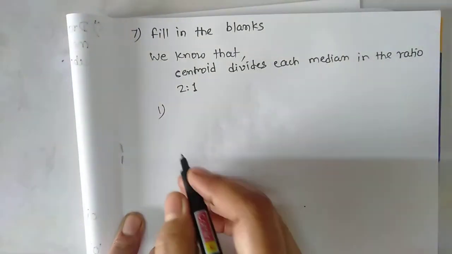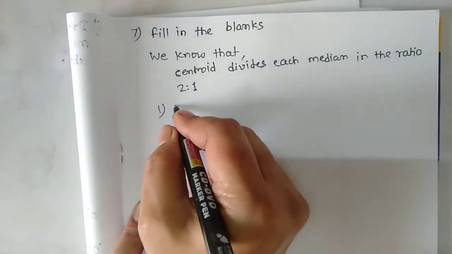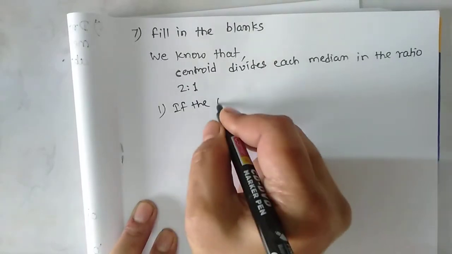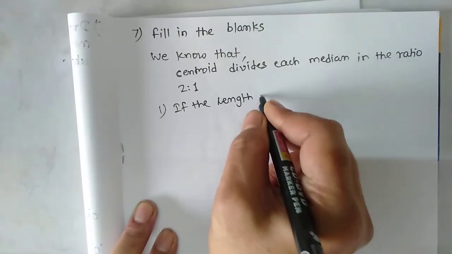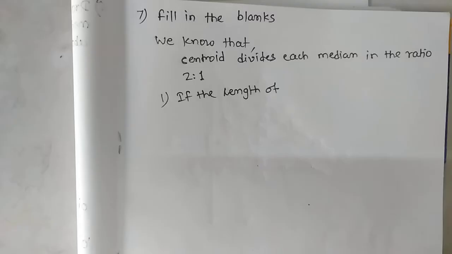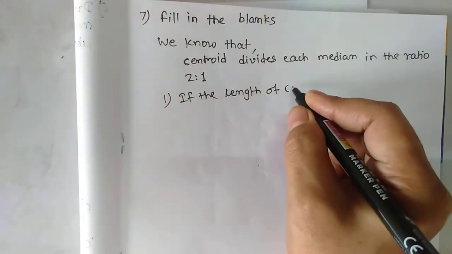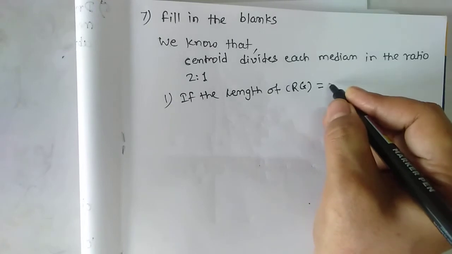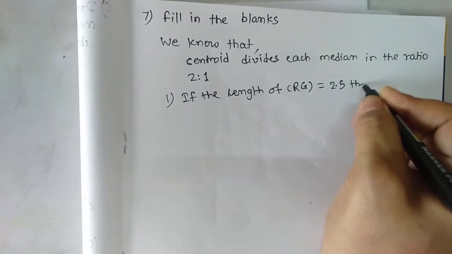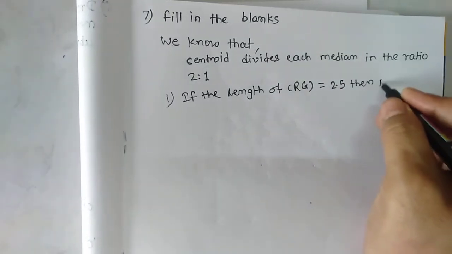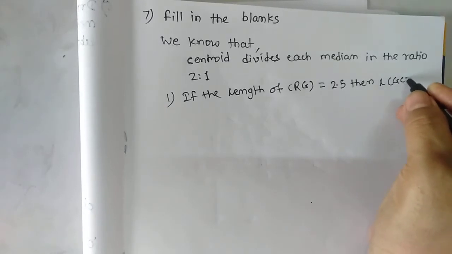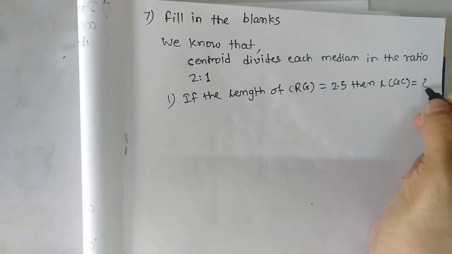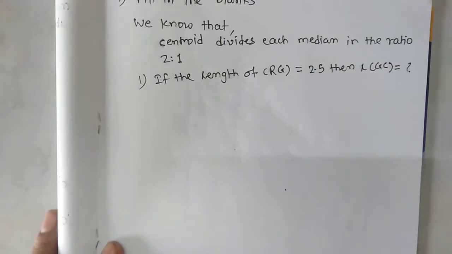So now first, what is the first? If the length of RG is equal to 2.5, then length of GC is equal to question mark. Okay.